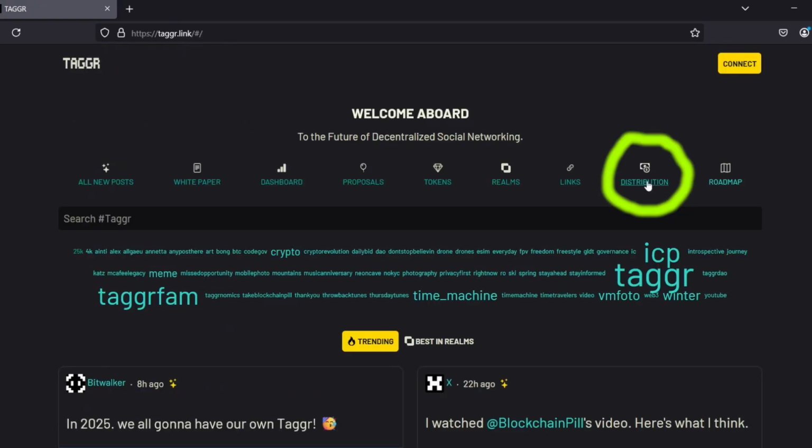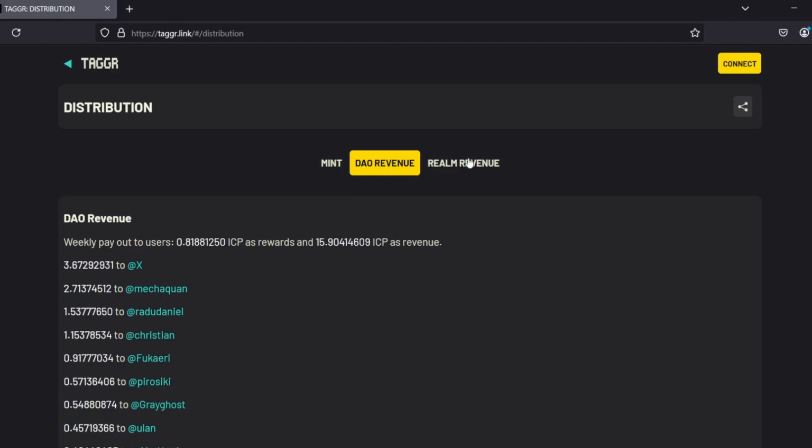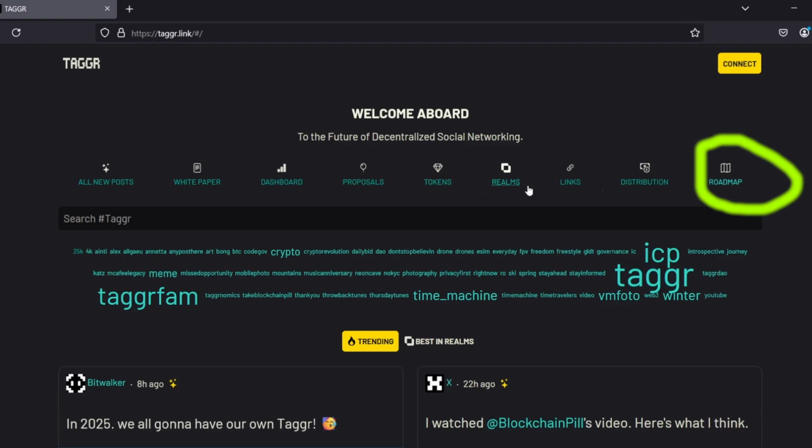And other distribution, this is showing us what we had already looked at, what was minted this past week, the DAO revenue this past week, and realm revenue, the realm revenues credits. So in order to post, you need credits.